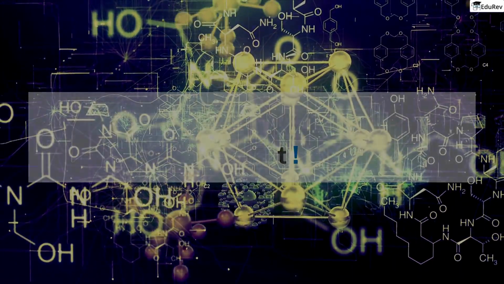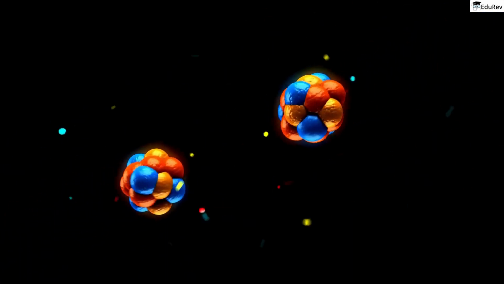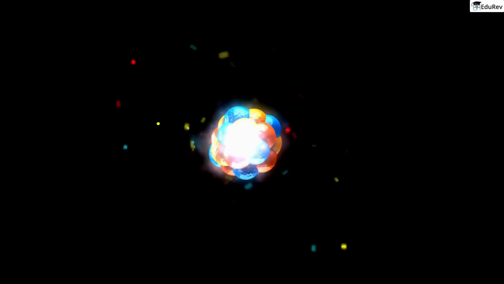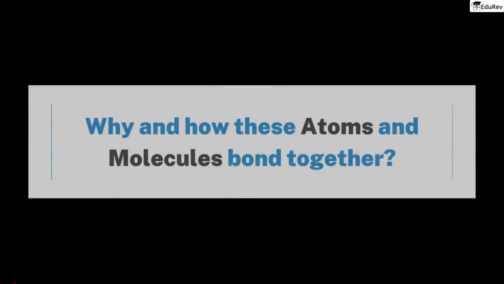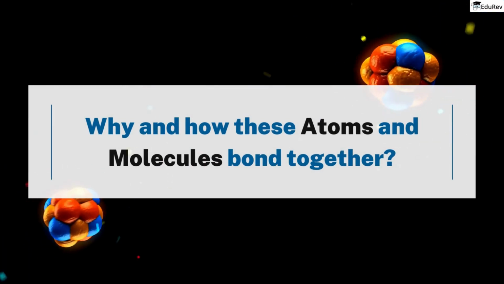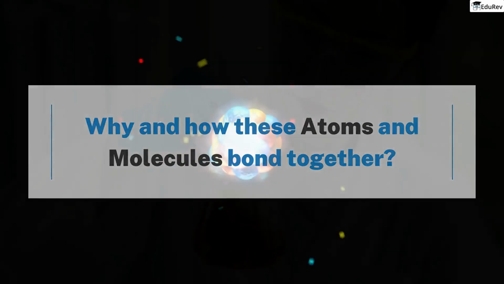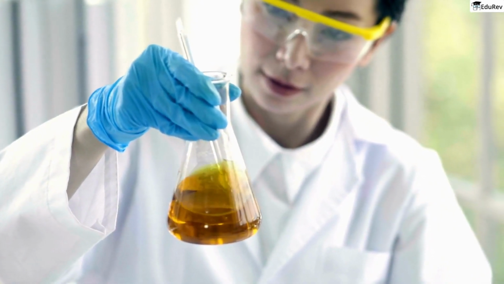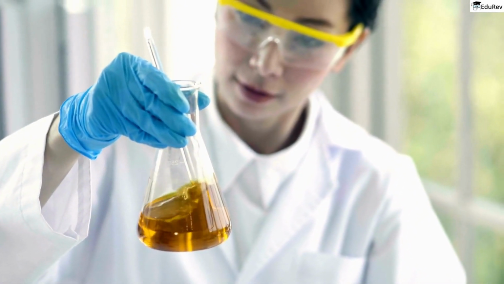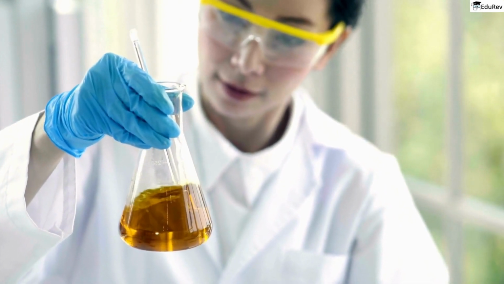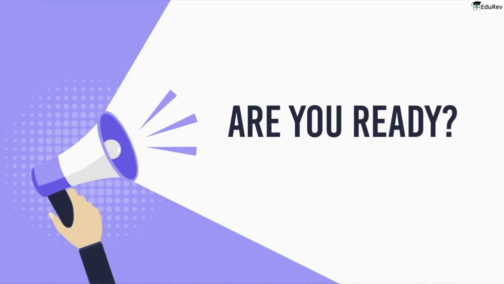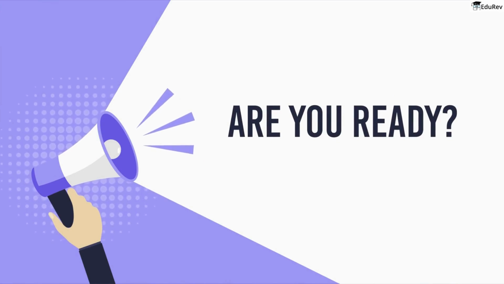Our reality is composed of various types of atoms that unite to form molecules, and these molecules then join forces to create compounds. However, have you ever pondered the question of why and how these atoms and molecules bond together? This is a question that has confounded scientists for centuries and remains one of the most profound mysteries of our universe. Are you ready to uncover the secrets of chemical bonding?